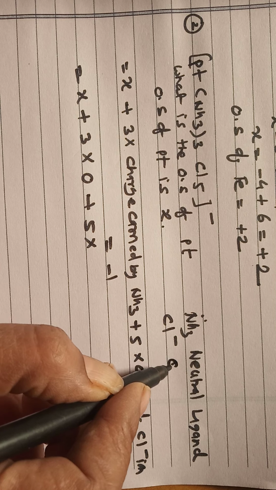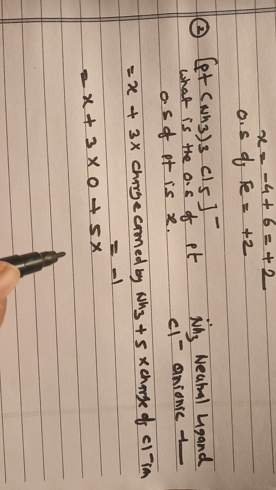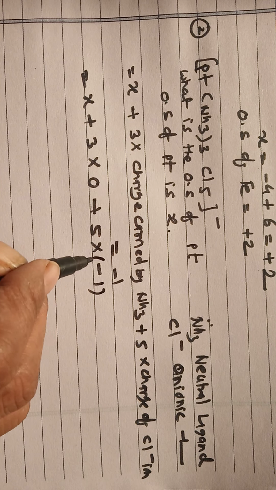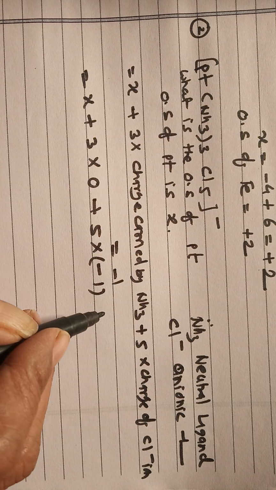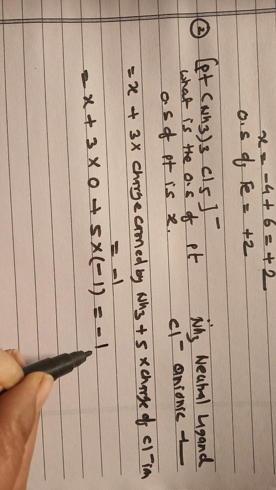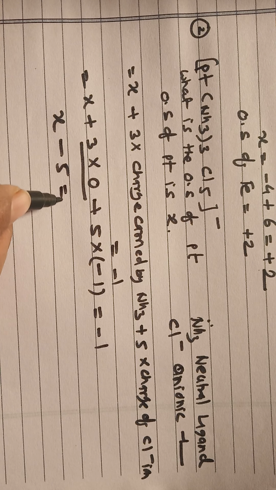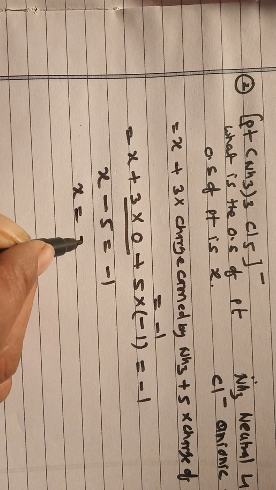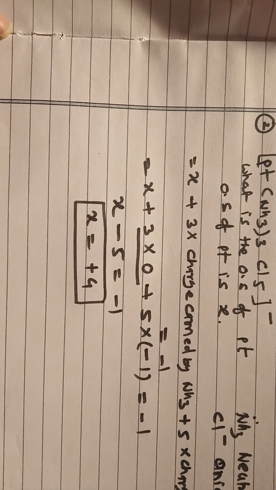It is an anionic or negative ligand. So the charge carried by one, a monovalent, one donor atom, is -1. So X plus 0 minus 5 is equal to -1. So X is equal to +4. So +4 is the oxidation state of the metal atom.